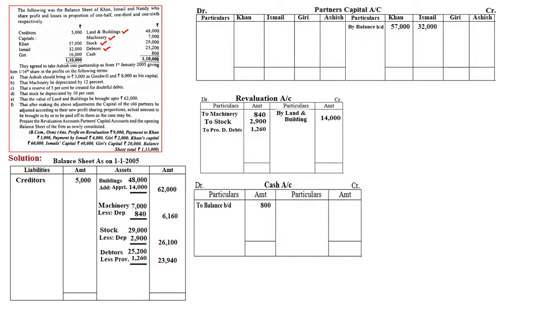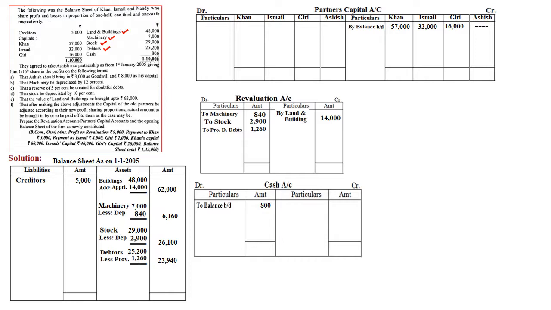Capital. In the capital account, we write by balance brought down Khan, Ismail and Giri, and Ashish is the new partner. Therefore, nothing is there, so we will put a dash. So 57, 32 and 16, the respective capital amounts, we have written. Once it is done, we will come to the adjustments. Right? So further adjustment says that Ashish would bring 3,000 as goodwill and 8,000 as capital.